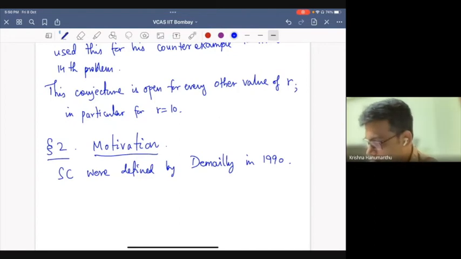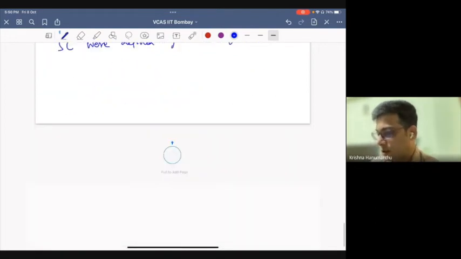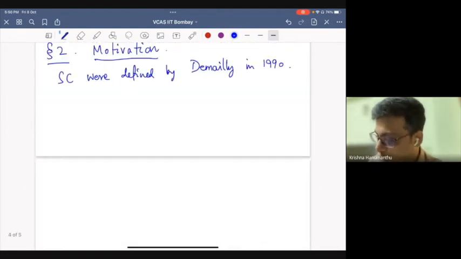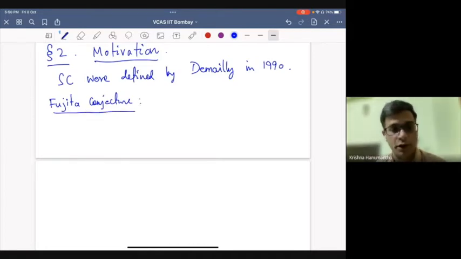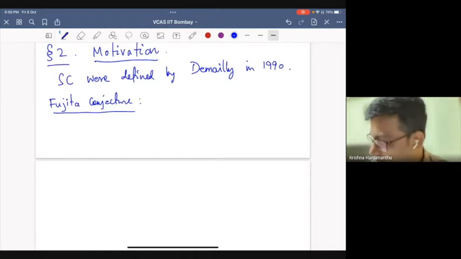He was interested in what is called the Fujita conjecture, which is a famous conjecture in algebraic geometry, which is open in general even today. But this conjecture was the motivating problem for Demailly. So let me just state this because this is an important conjecture.